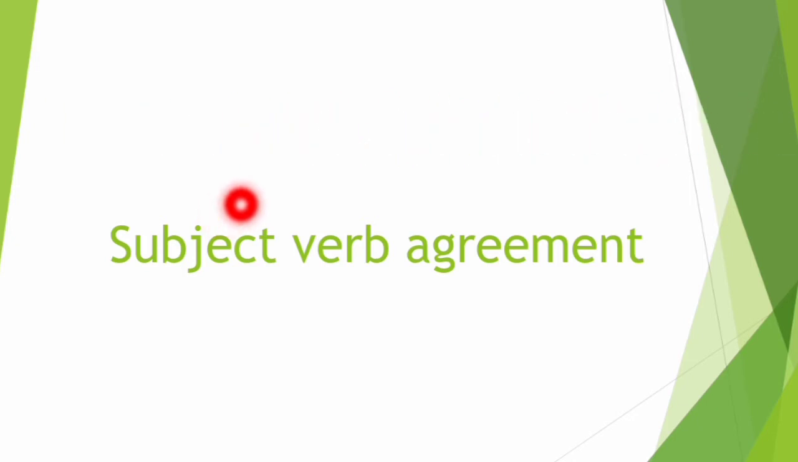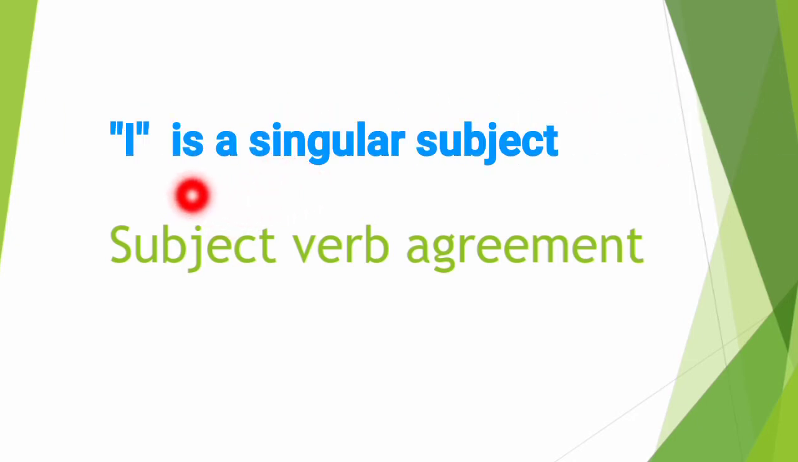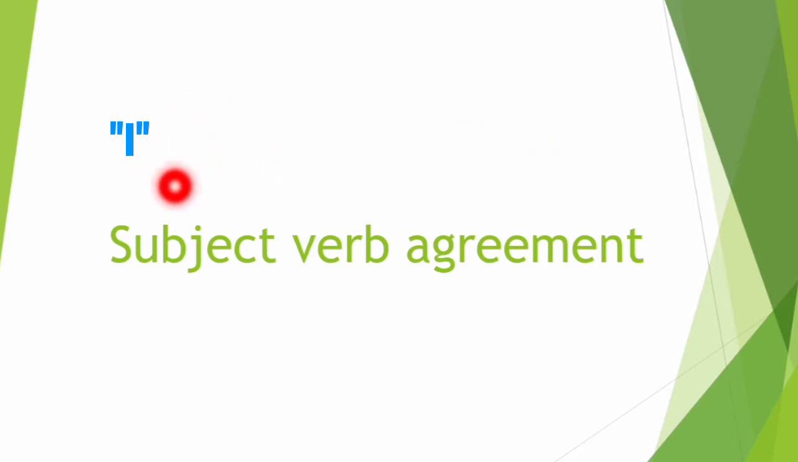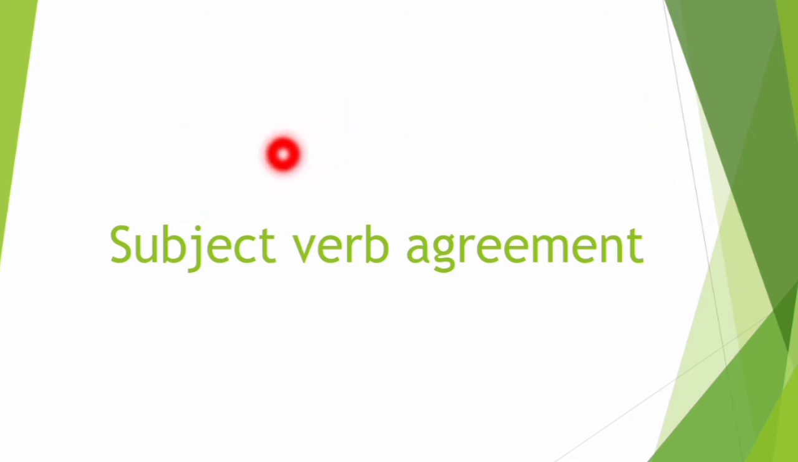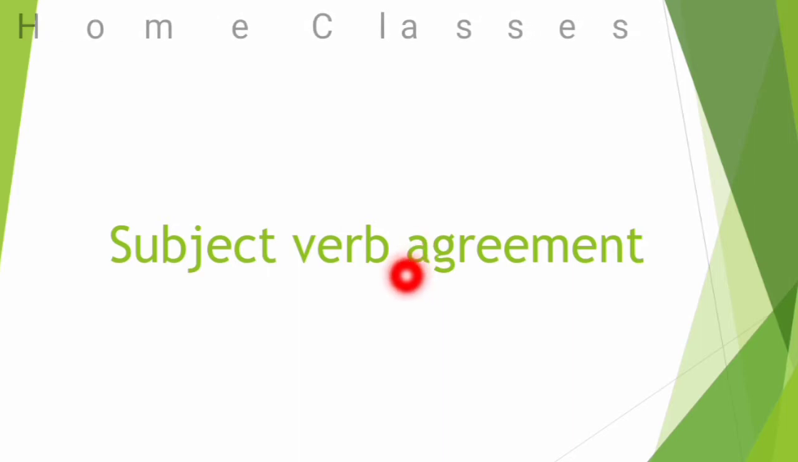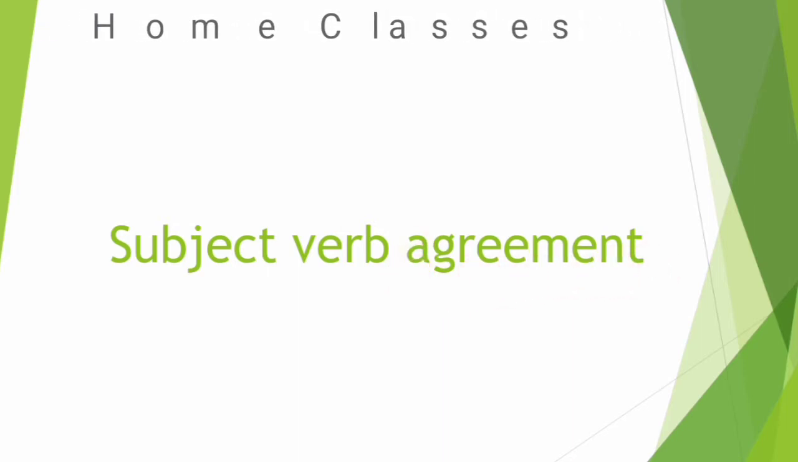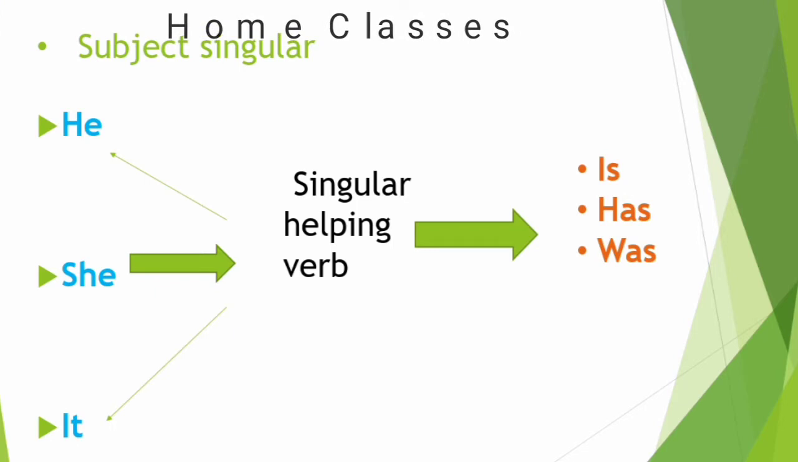So now do you know why we are not using S with play when the subject I is singular, and you is also singular? Then also we don't use S or es with the verb. So in this video we will find out the answers for this, and that is what the agreement is. So very first we begin from